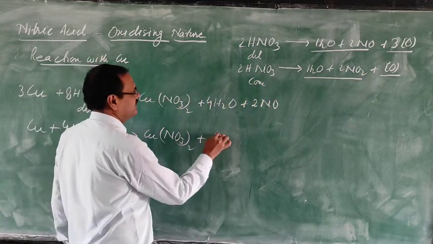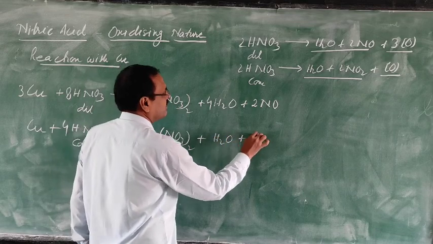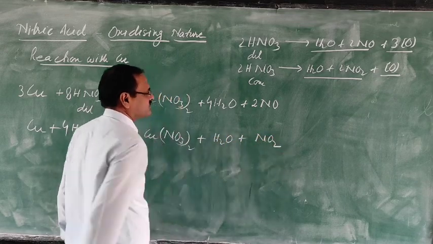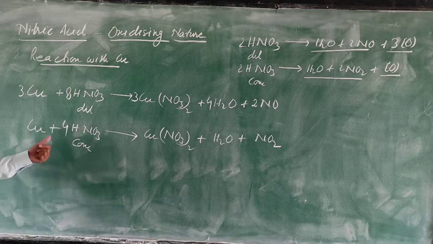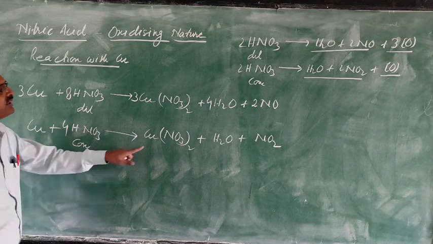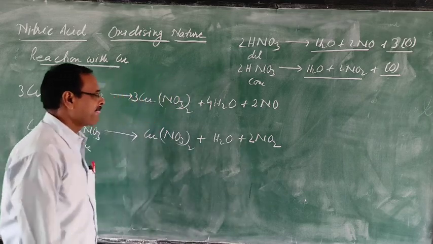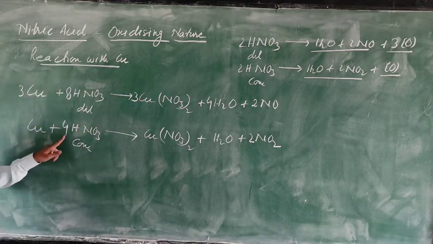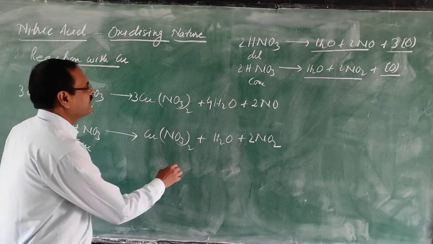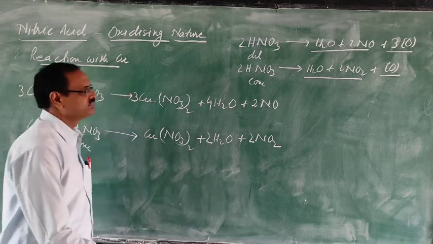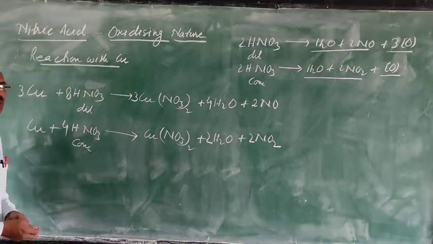Nitrogen here 4, 2 here, so multiply by 2 to get 4. Then hydrogen 4, 2 to the 4. In this way you can write.